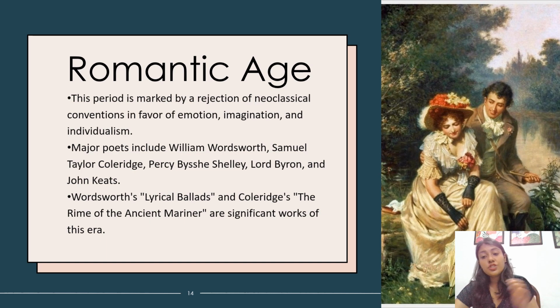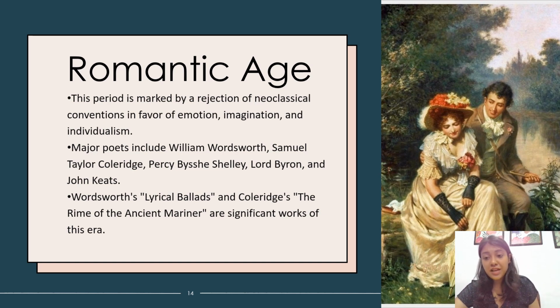Before this age, the Augustan Age, what we were seeing was the neoclassical age, and we were more focused on the classical rules and what happened in the classical literature. But here we see that those are completely rejected, and the writers are more in favor of emotions and imagination and the individual spirit of humans. Again, humanism was a major theme in this age.